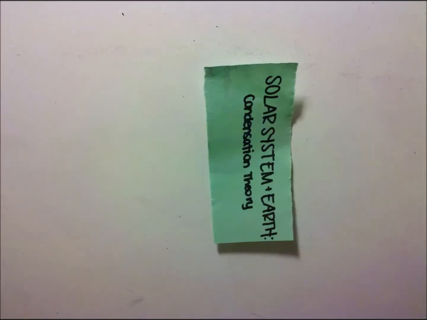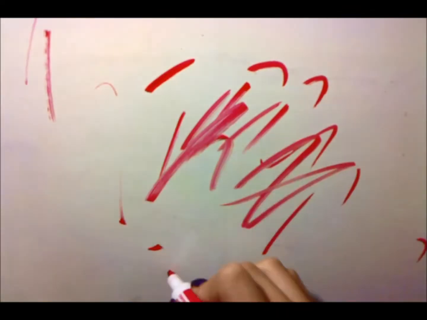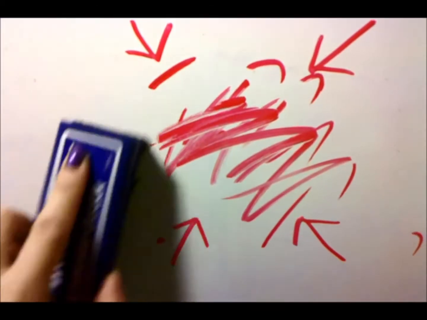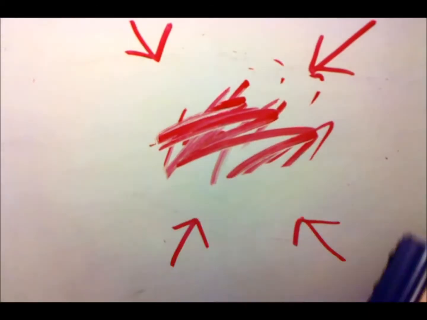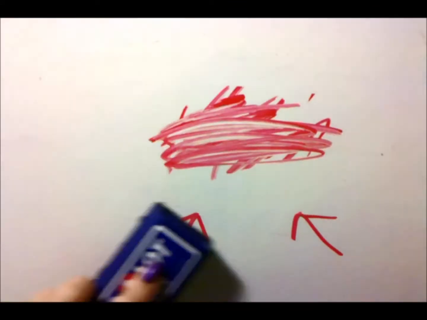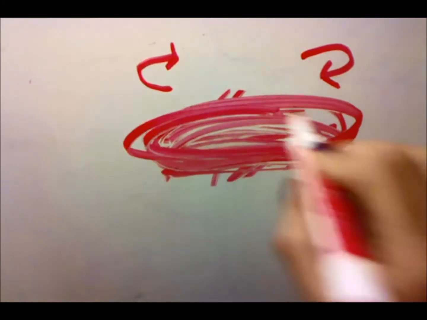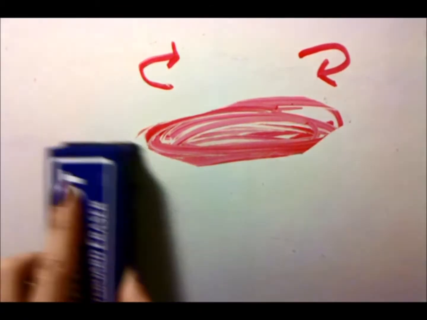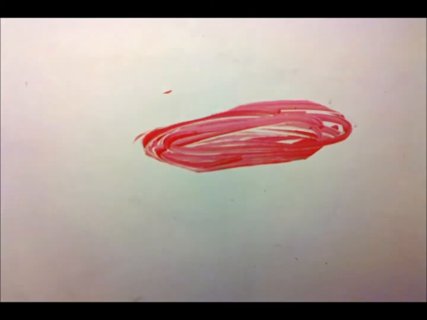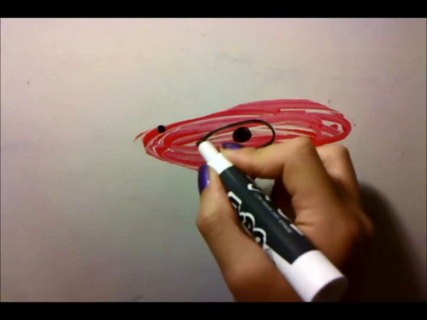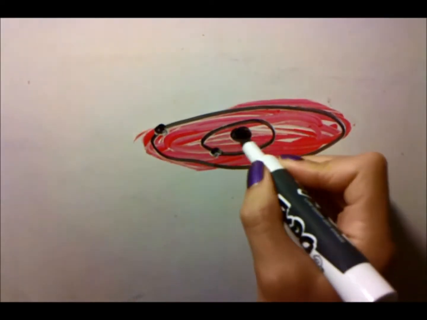The condensation theory accounts for the solar systems and stars, but I will be drawing this visual to represent a solar system. It starts out with an expansive gas. The gravitational forces cause the gases to contract to form a cloud of gas and dust, called a nebula. The nebula gets denser and spins faster and faster as it gets denser. The result is a spinning, flattened mass with a bulge in the center.